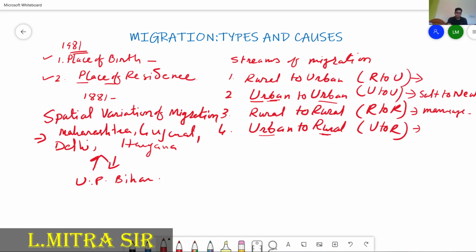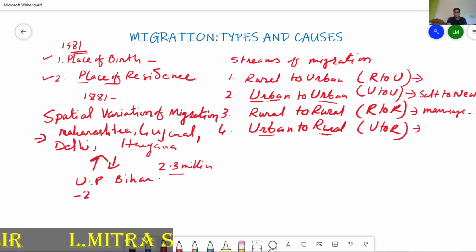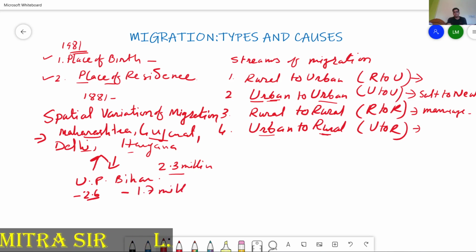Maharashtra received 2.3 million migrants, labor or workers, skilled or unskilled. Delhi, Gujarat. In the 2000 census, for Uttar Pradesh there is a minus. From Uttar Pradesh 2.6 million people moved to different states, such as Maharashtra, Gujarat, Delhi and Haryana. Bihar itself, perhaps you know, minus migration means people move from this area to that area, 1.7 million migrants.